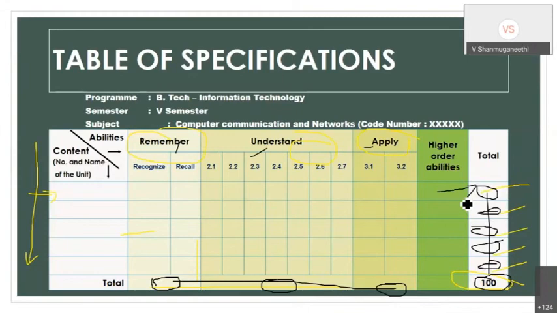Okay, then they have what is called choices. Including choices, every unit must have a minimum. Some universities can have 15, 20, 20. Then for any unit you can set one question of 15 marks. That question will come from any unit, but that question should be at the level of apply or analyze. So every university system has a different procedure, but generically, this is fixed by the university, but this is never fixed by the university.